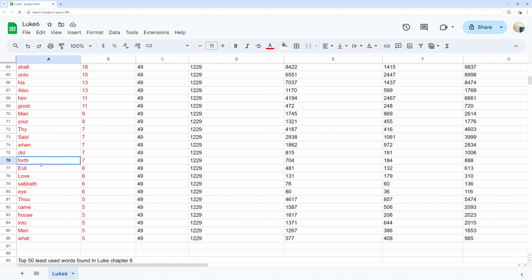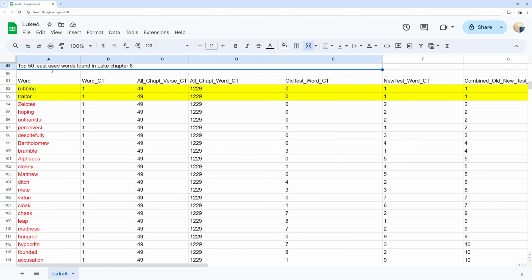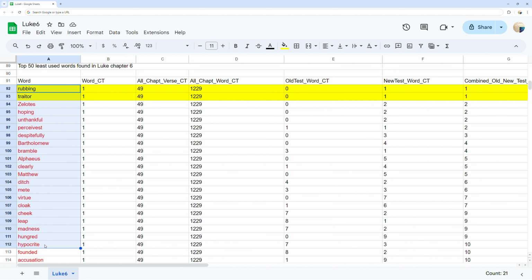Top 50 least used words found in chapter 6. You can see the least frequent words in Luke chapter 6 and the word count for each. As well, you can compare that to the total times those words are used in the whole of each Old Testament, New Testament, and both Old and New Testaments.